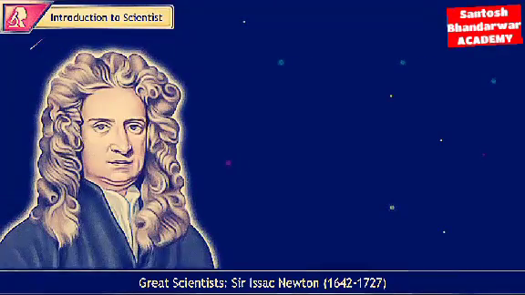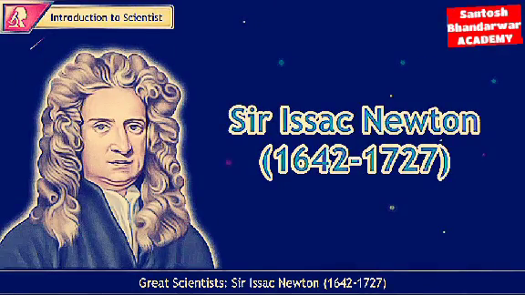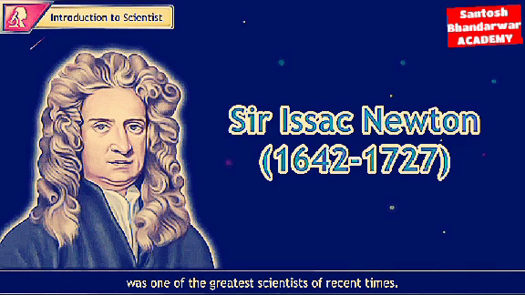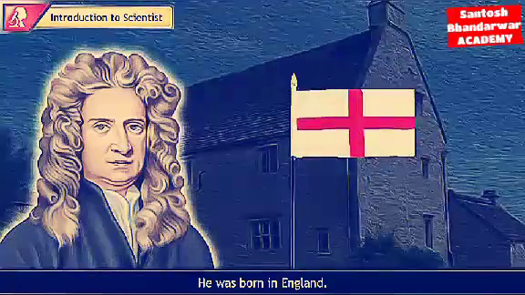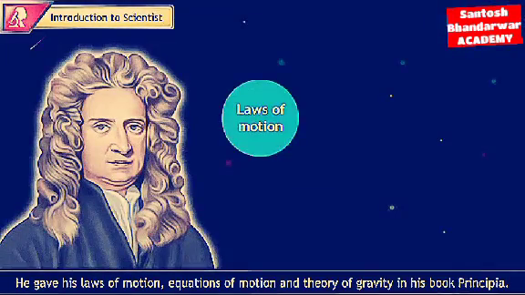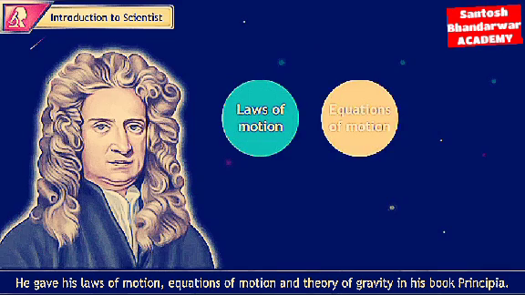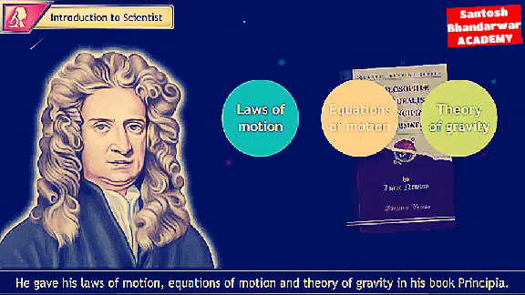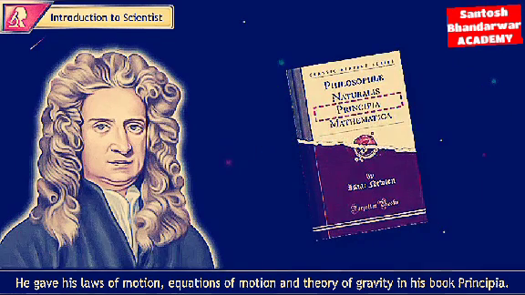Introduction to Scientist. Great Scientists. Sir Isaac Newton, 1642 to 1727, was one of the greatest scientists of recent times. He was born in England. He gave his laws of motion, equations of motion, and theory of gravity in his book Principia.